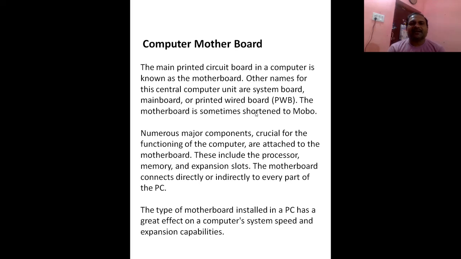So let's start with the computer motherboard topic. Motherboard: the main printed circuit board in a computer is known as the motherboard. Other names for this central computer unit are system board, main board, or printed wired board. The other names of the motherboard, write it: first one is system board, second one is main board, and third one is printed wired board. The motherboard is sometimes shortened to MOBO.